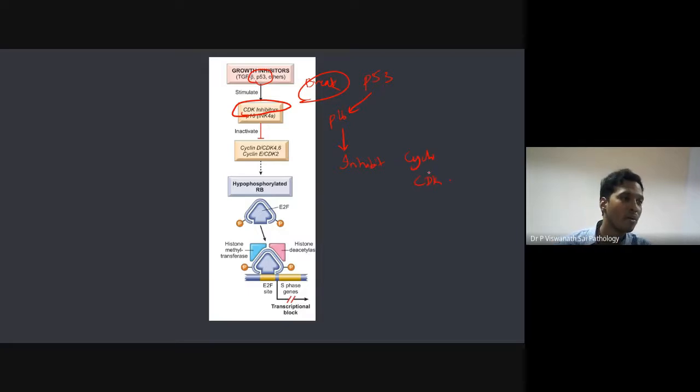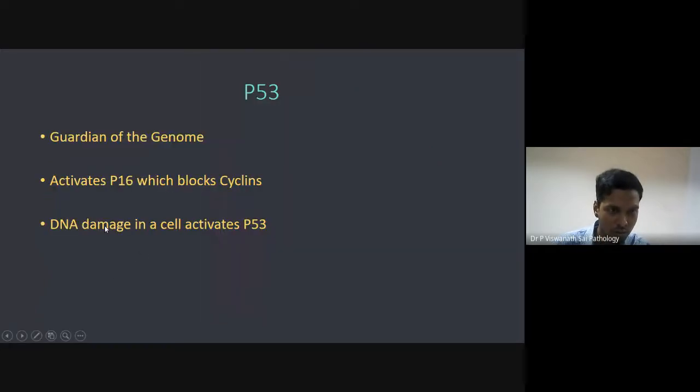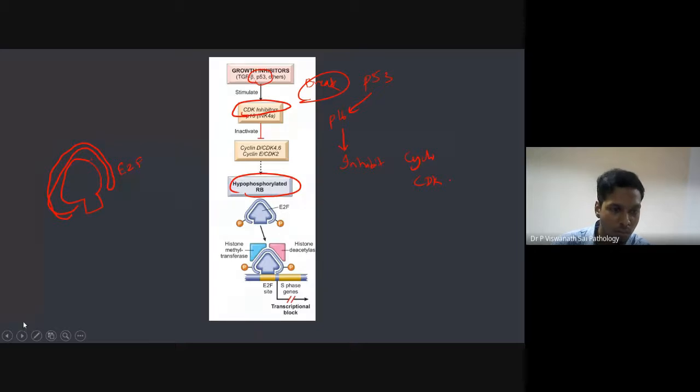So as a result, what is happening? What do kinases do? You told me they phosphorylate. So now, as a result, hypophosphorylated RB is there. Usually there is one factor called E2F, which is a transcription factor. Normally, this is the E2F factor, and your RB gene is basically like a shield to this, like a block.